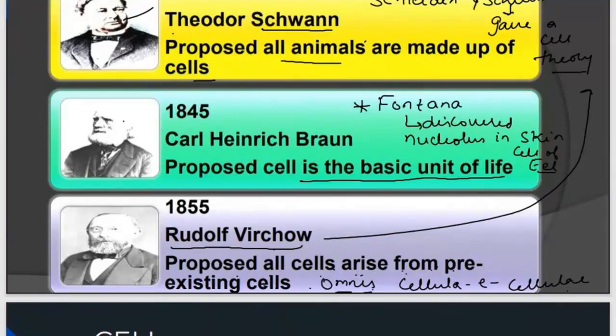There is one more scientist, Fontana, who discovered the nucleolus in the skin cell of an eel. So the nucleolus is one more cell organelle present in the nucleus. Fontana discovered the nucleolus for the first time in the skin cell of an eel.